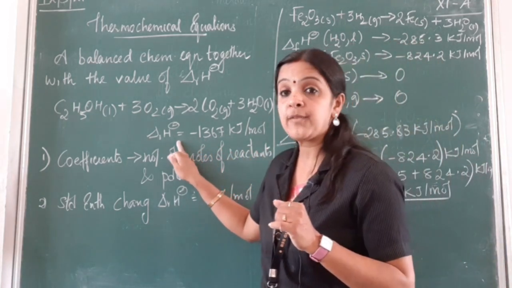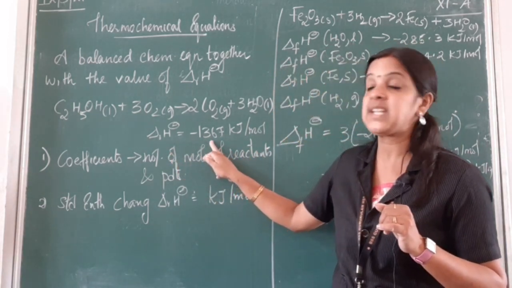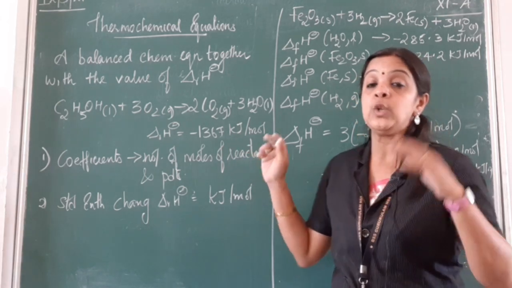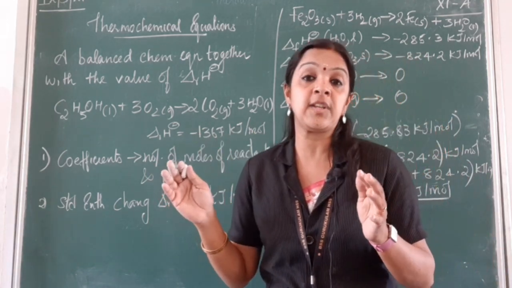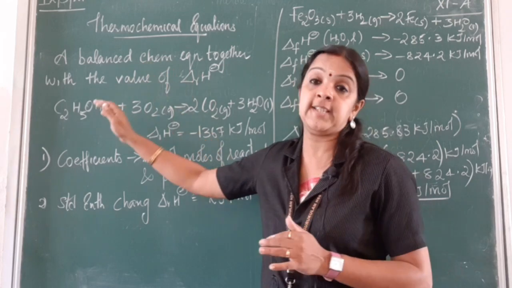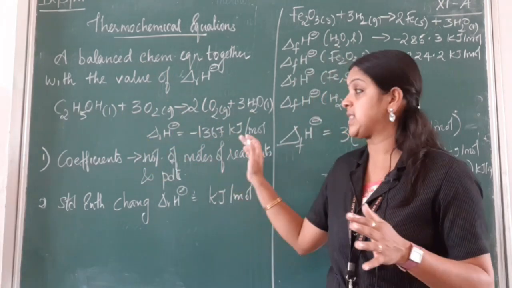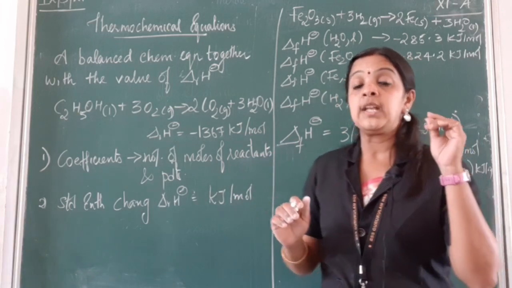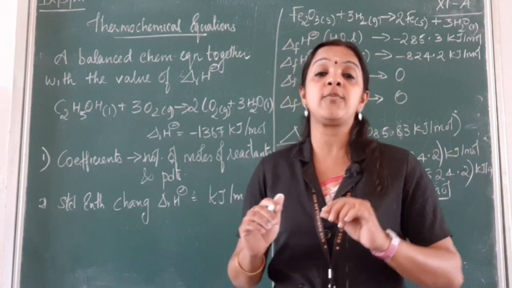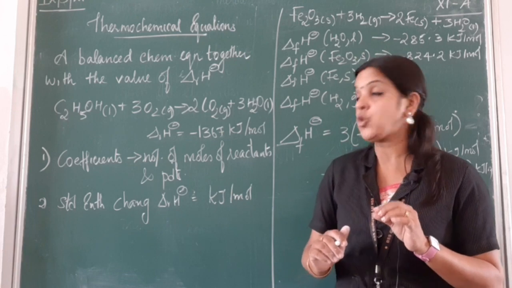Now the enthalpy of this reaction is minus 1367 kilojoule per mole, which is a purely exothermic reaction. Combustion of ethanol gives a large amount of heat. So this is an exothermic reaction. Now what are the things we should consider when we are writing a thermochemical equation?